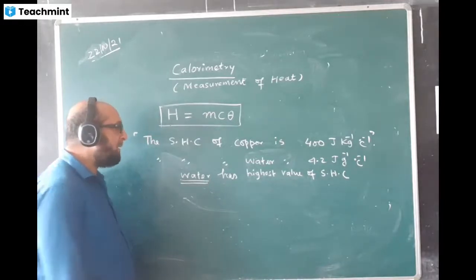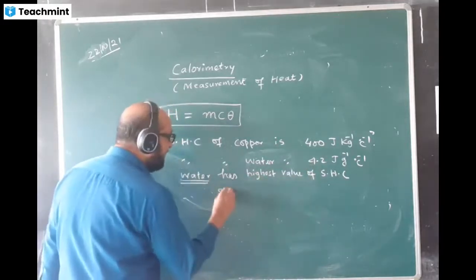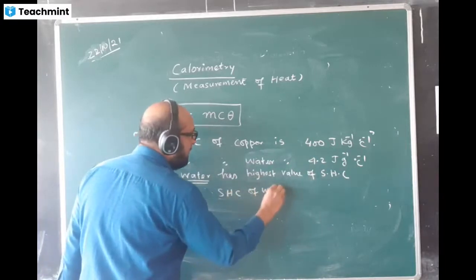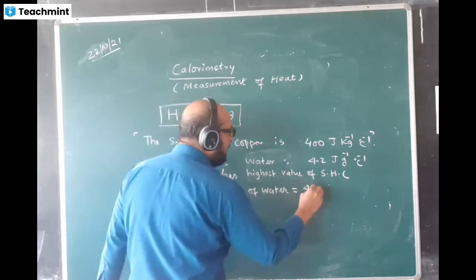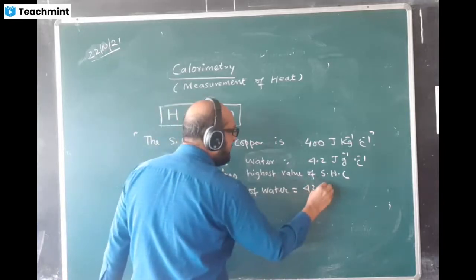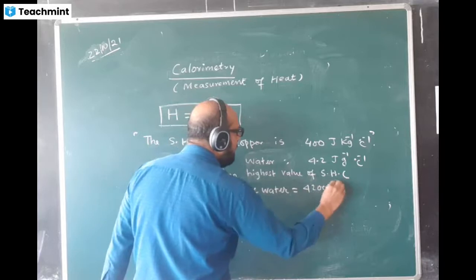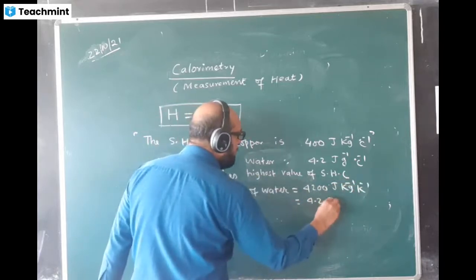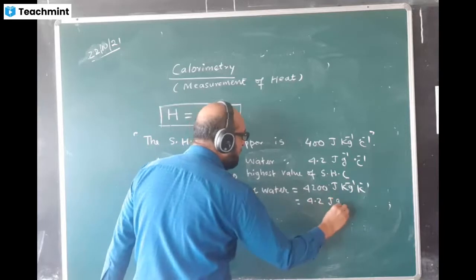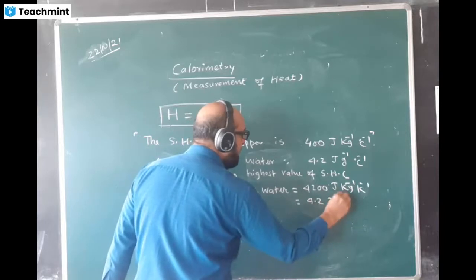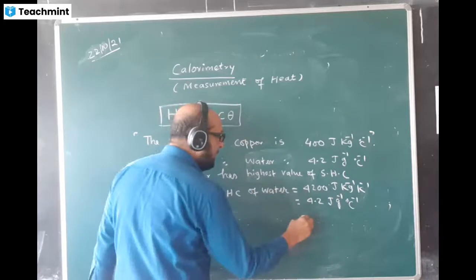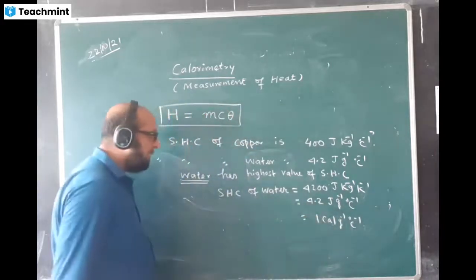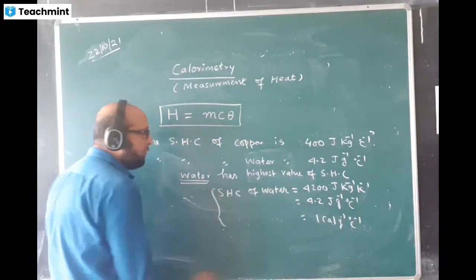The value I have written already here. You can write the value once again. SHC of water is 4200 joule per kg per Kelvin, or 4.2 joule per gram per degree Celsius. Divided by 1 per degree Celsius, calorie, because 4.2 joule makes 1 calorie.